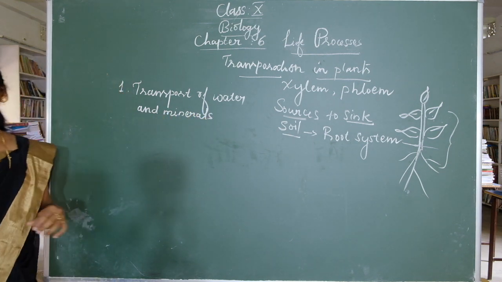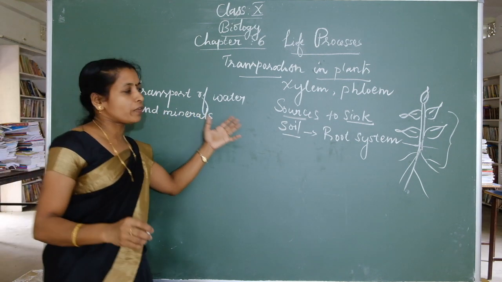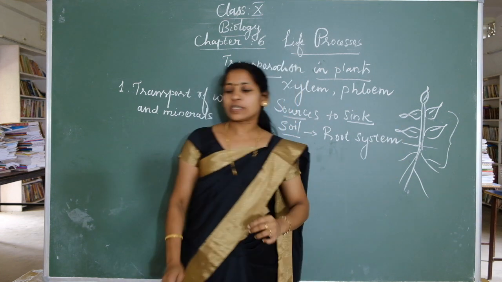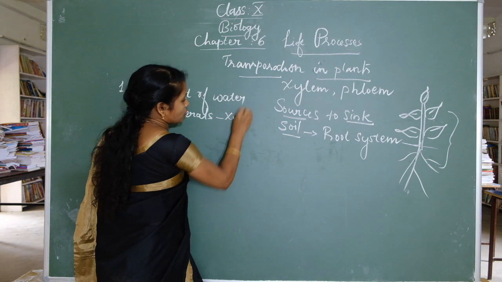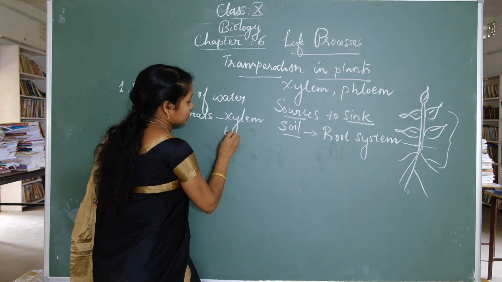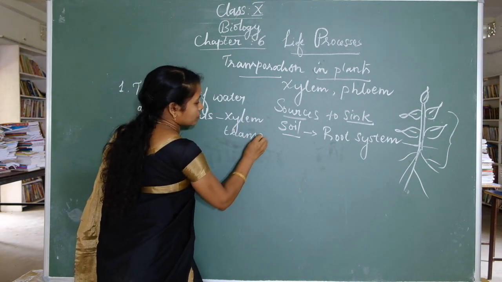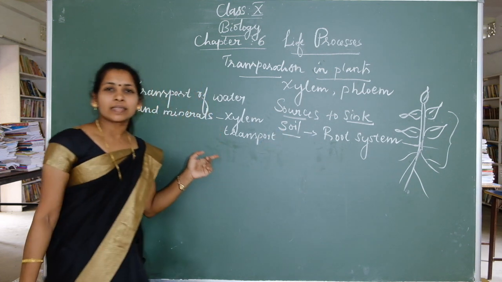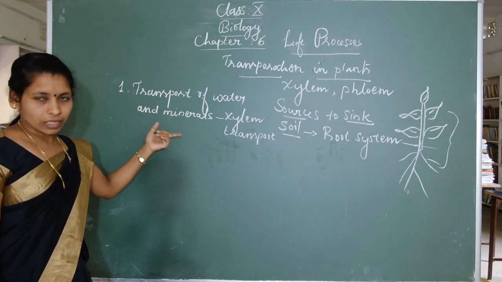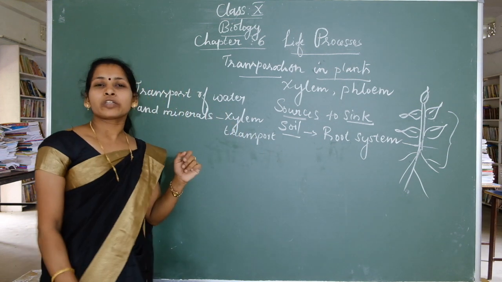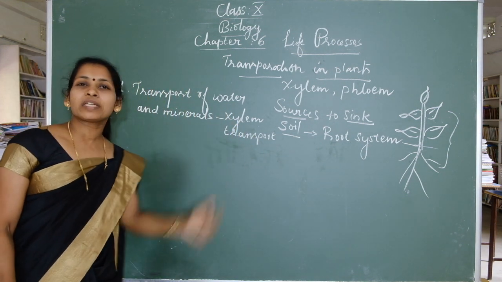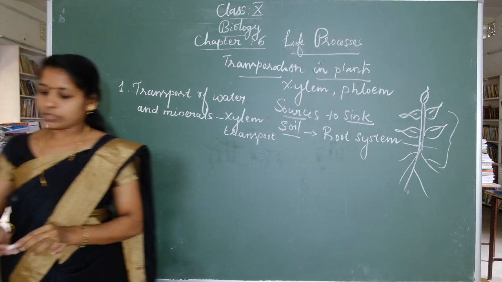Transport of water and minerals from root to leaves is the first system. That system is called xylem transport. Why is it called xylem transport? Because this transport involves the vascular conducting tissue xylem. So this transport system is called the xylem transport system.